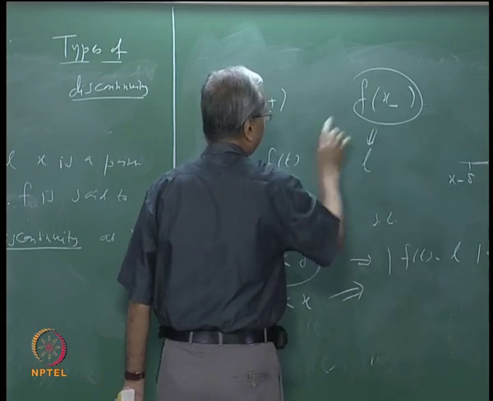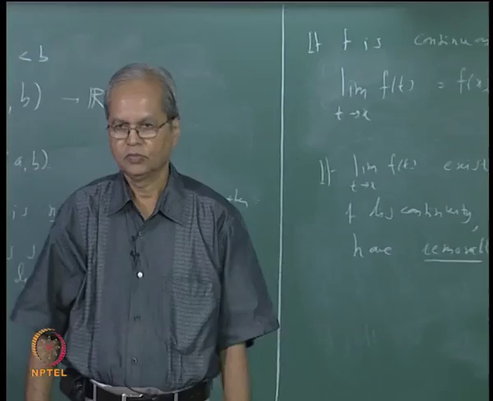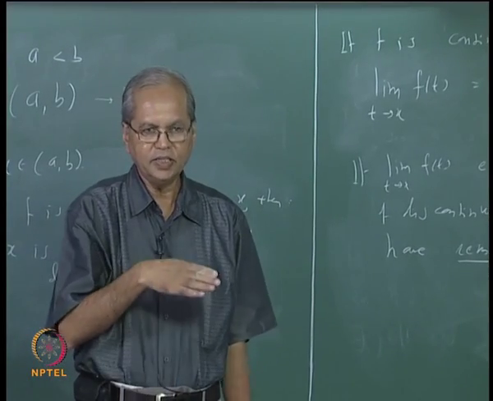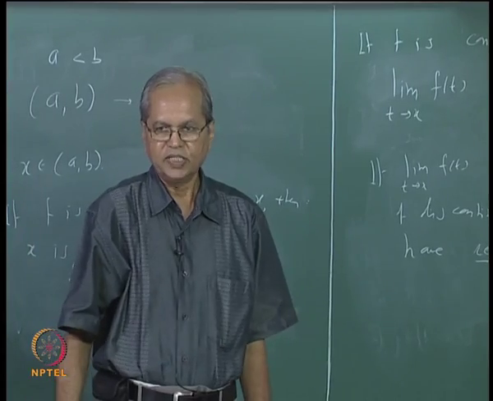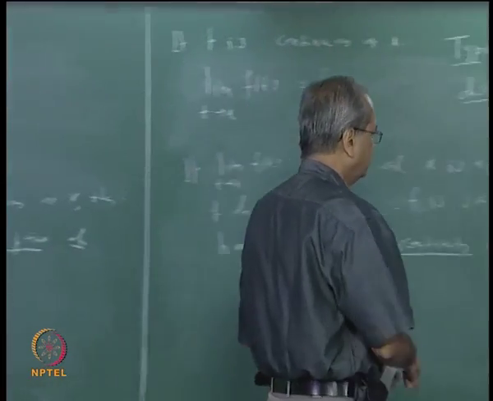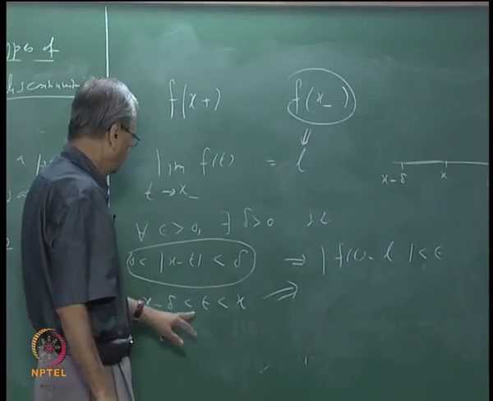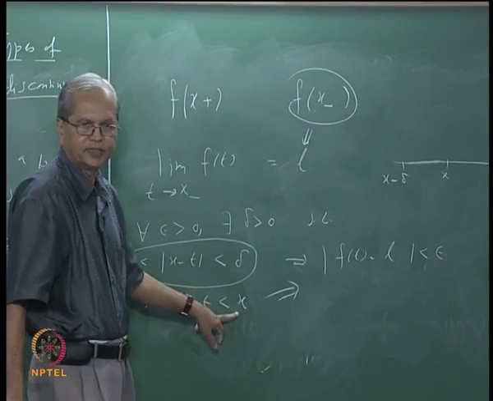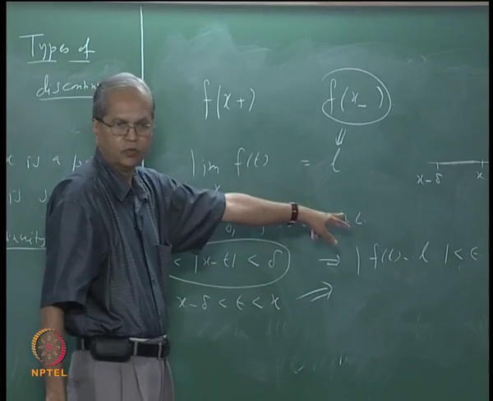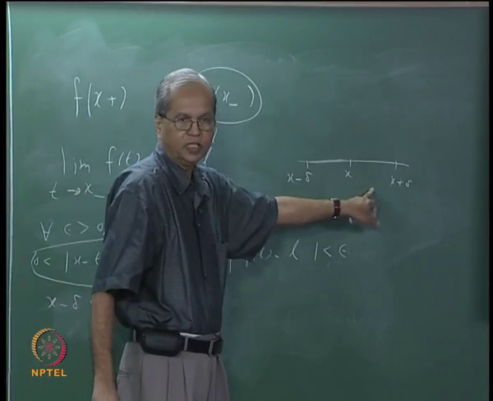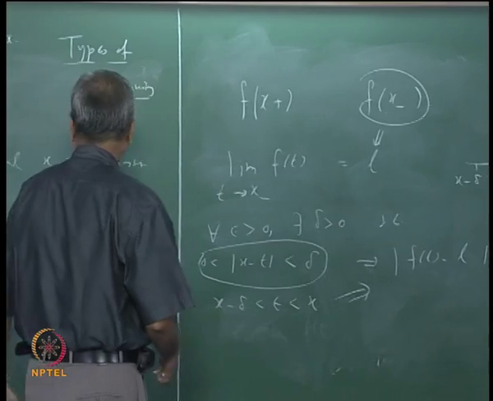We say that L is equal to f of x minus, the left hand limit. That is, instead of letting t lie between x minus delta to x plus delta, we say that mod ft minus L is less than epsilon is true for those t which lie between x minus delta and x. It may or may not be true for this other part.